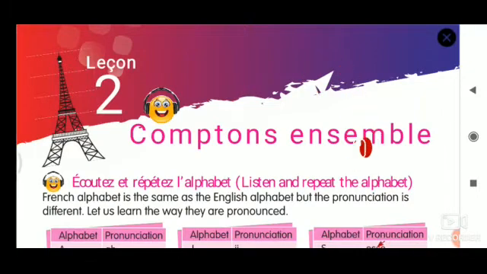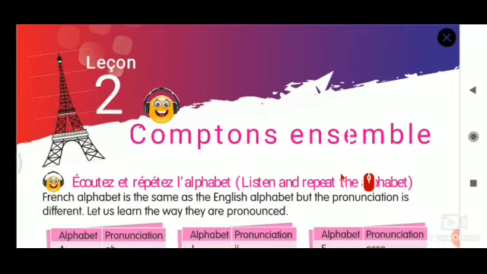In today's class we are going to see lesson 2. Okay, so lesson 2, Leçon 2: Comptons ensemble. Please repeat the topic. Comptons ensemble.